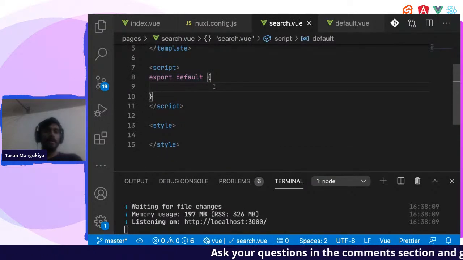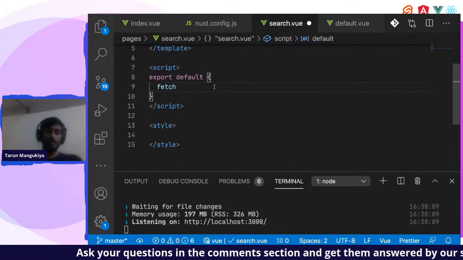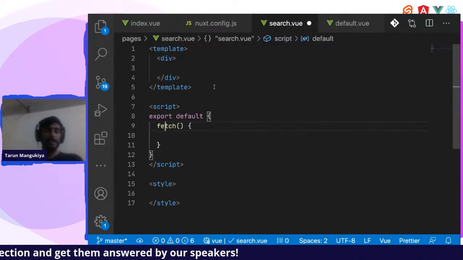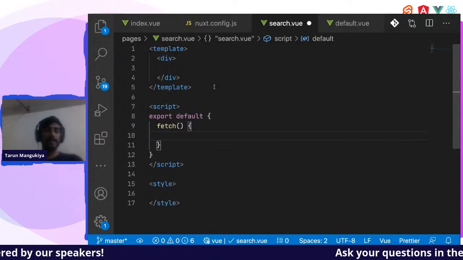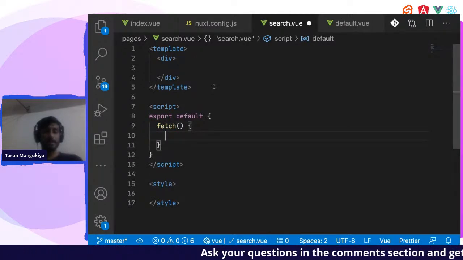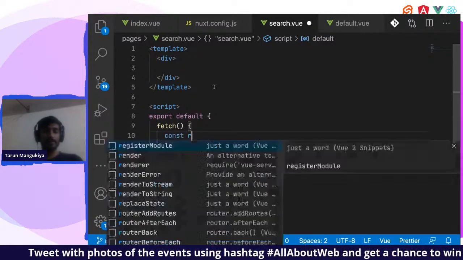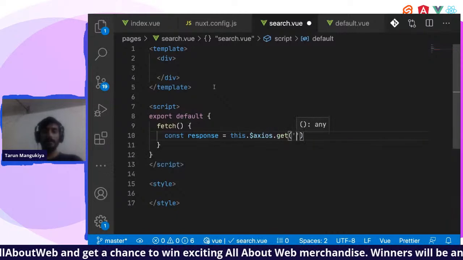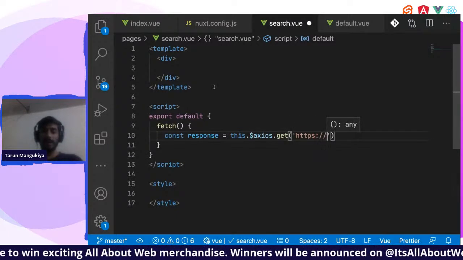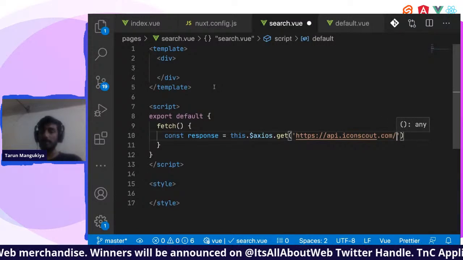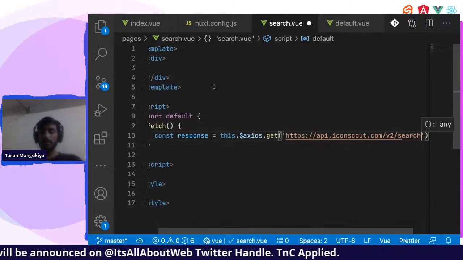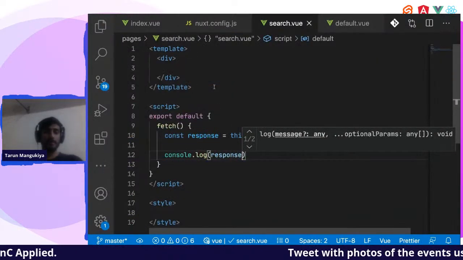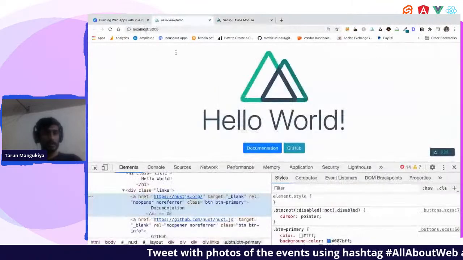For making the API call, we want to fetch the data before the app is ready, right? So we'll use the fetch function for that, which is there in Nuxt.js. So fetch, then let's make constant response equal to this.$axios.get. I'm using my own API that I have, iconscout.com/v2/search. And let us just use console.log response. Let's see what the output is.